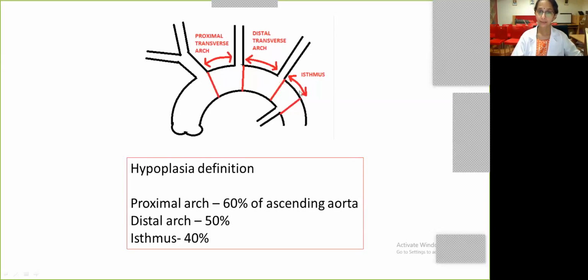This isthmus, if less than 40% of the ascending aorta, or if the distal transverse arch is less than 50% of the ascending aorta, or if the proximal transverse arch is less than 60% of the ascending aorta, then we would define this as a hypoplastic arch, which will further have implications related to the management.